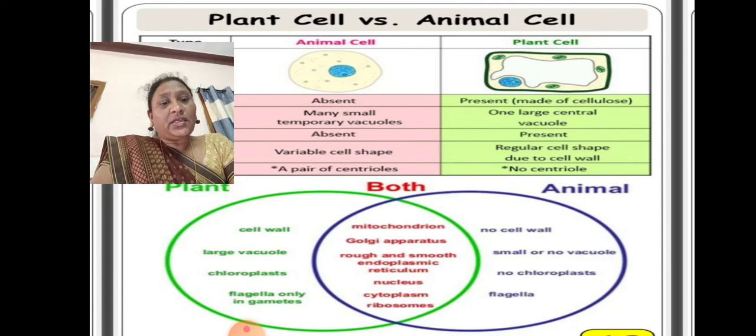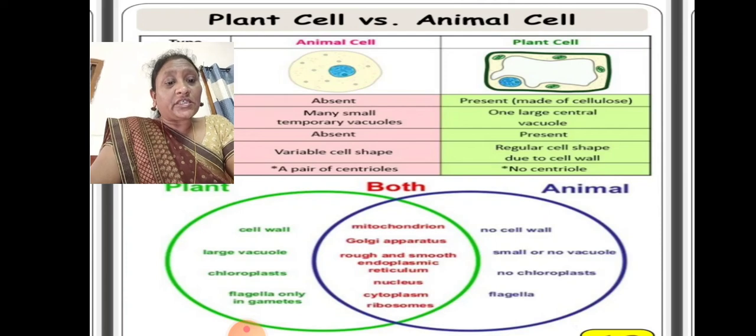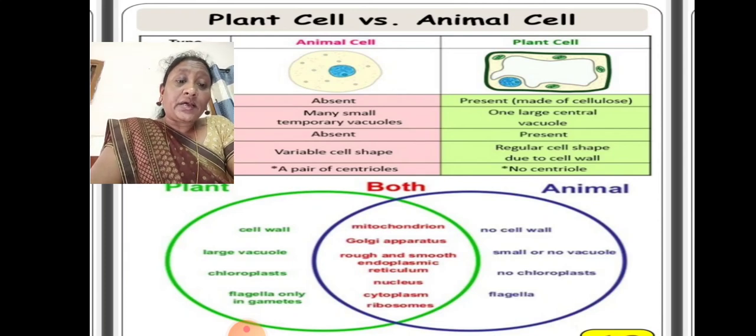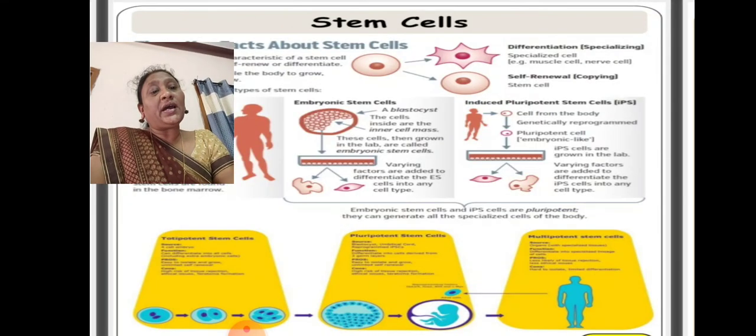And in a plant cell, flagella are present only in gametes. Coming to the animal cell, no flagella. But there are common characteristic features also. What are they? Mitochondria is present in both plant cell and animal cell. Golgi apparatus is present in both. Rough and smooth endoplasmic reticulum are both present. Nucleus, cytoplasm and ribosomes are the common features present in both plant cell and animal cell.